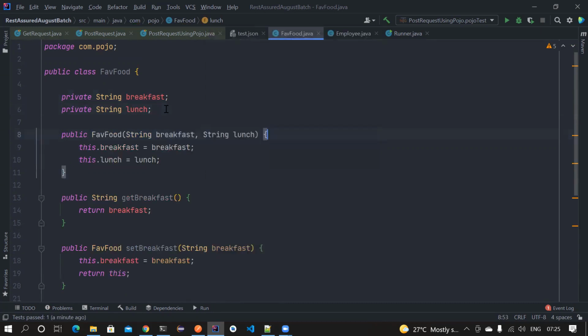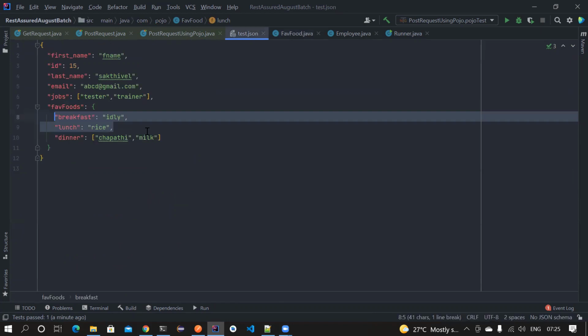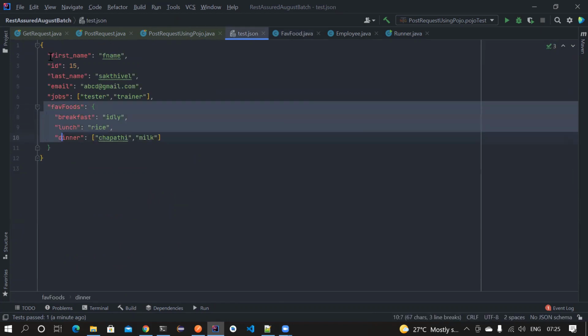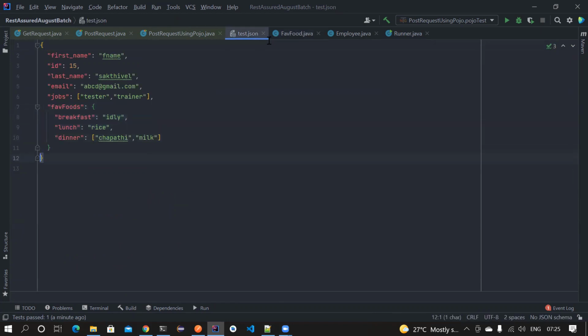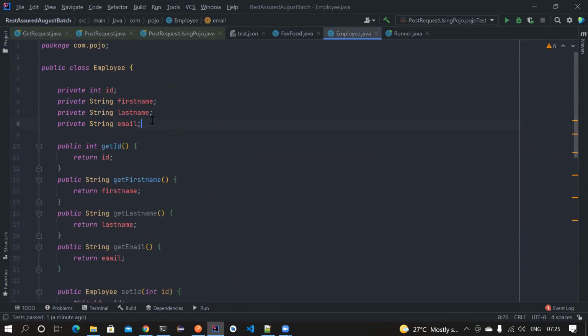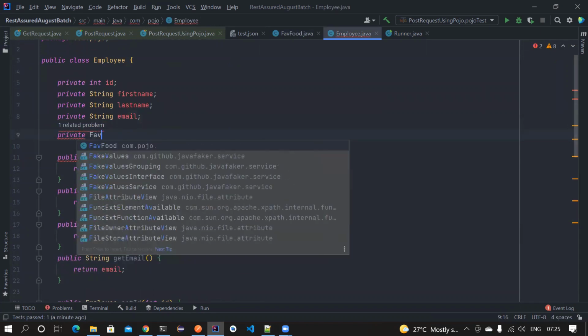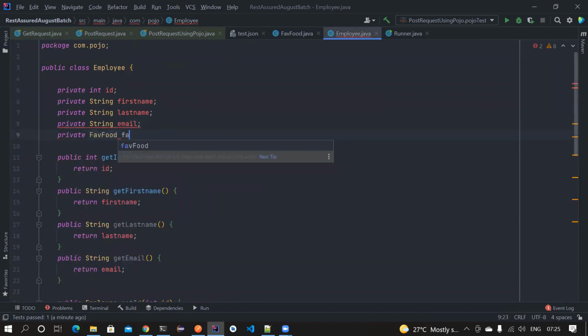Good. So now we have created FavoriteFood, but this whole thing is again inside the employee, right? So the Employee class also needs one more parameter, private, and this time it is of type FavoriteFood. If the first name is of type String, then we put String here.